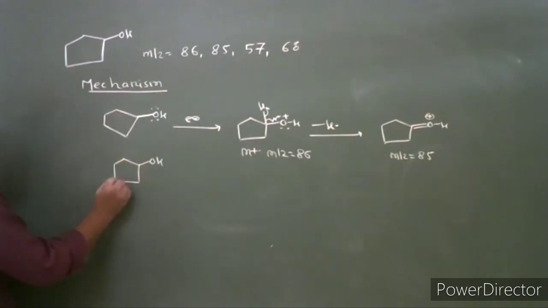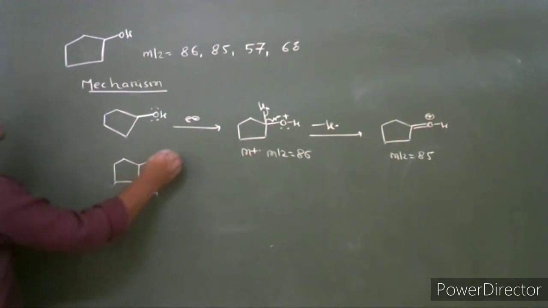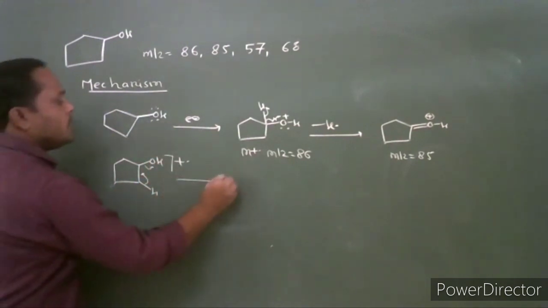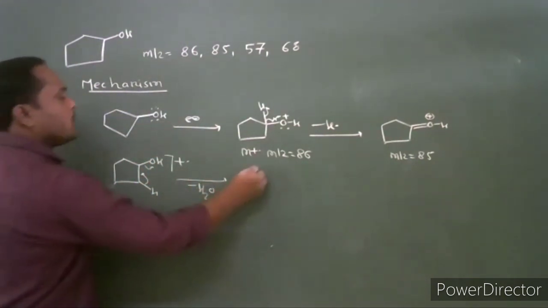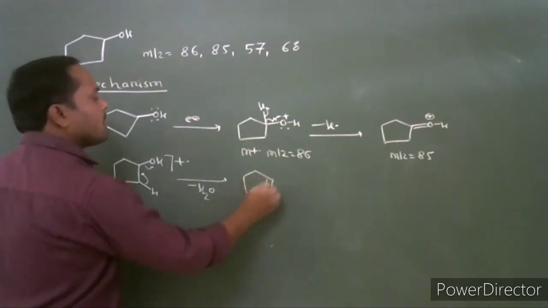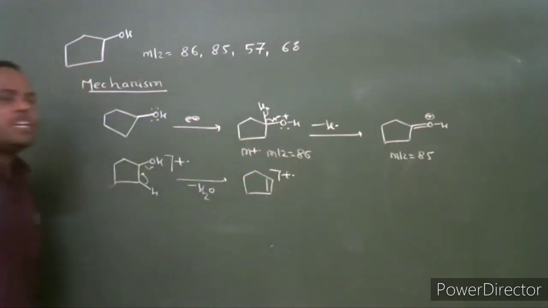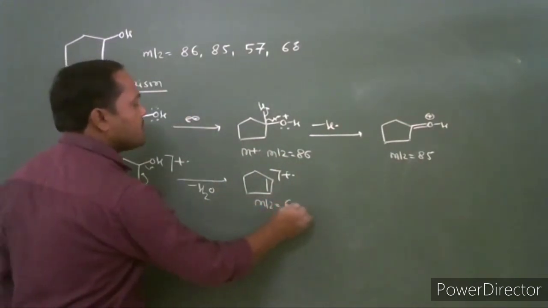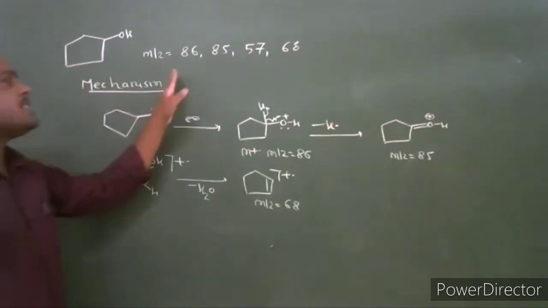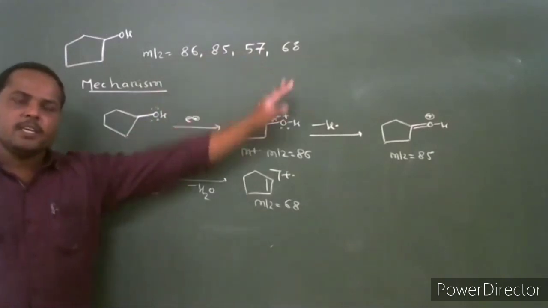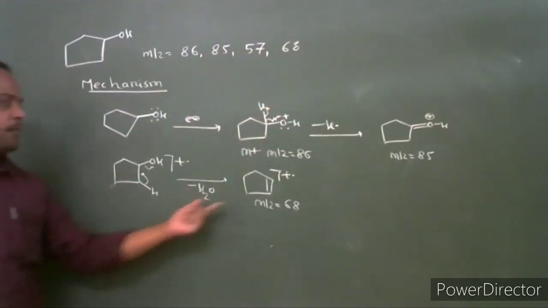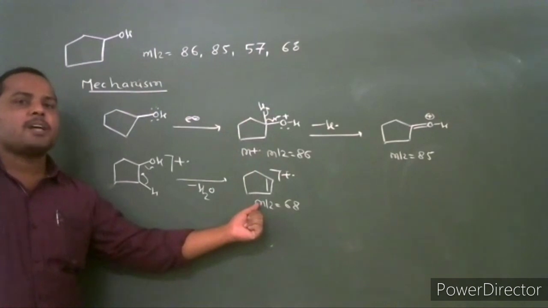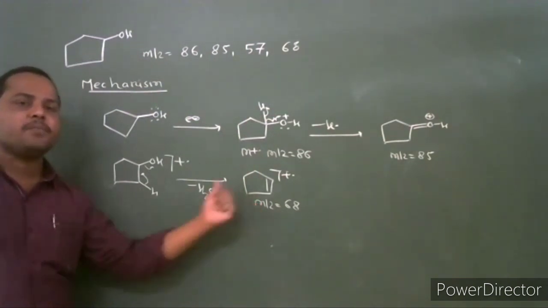It undergoes loss of a water molecule to give an odd electron fragment. It has mass to charge ratio 68. The difference between 86 and 68 is 18. It is the M minus 18 fragment ion.